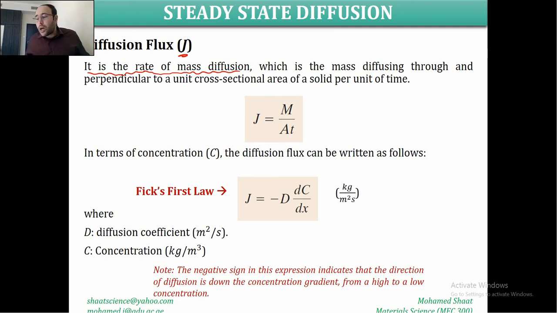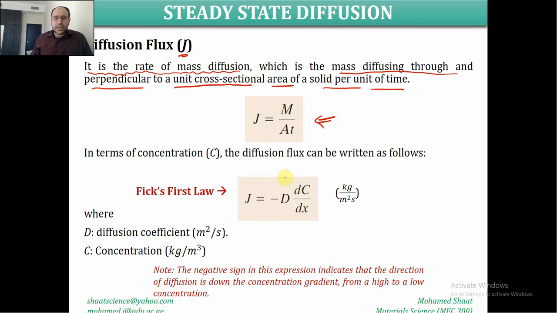If we apply diffusion to material science, the mass that is going to migrate is the atoms. So the rate of atomic mass diffusion is known as the diffusion flux. It is the mass diffusing through and perpendicular to a cross-sectional area of a solid part per unit time.